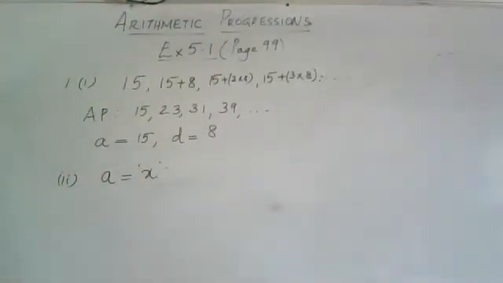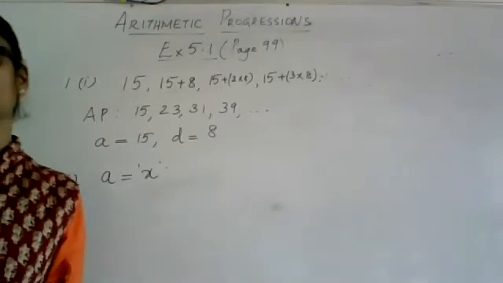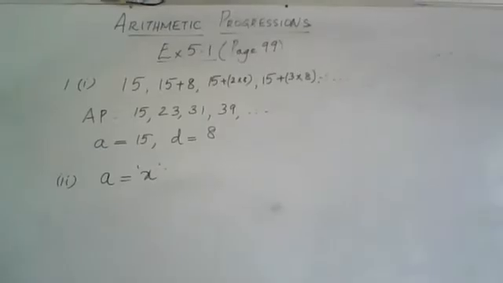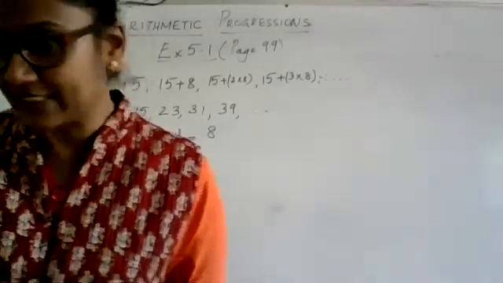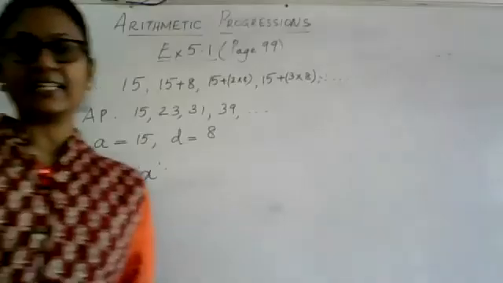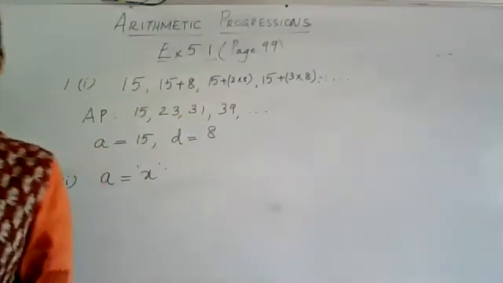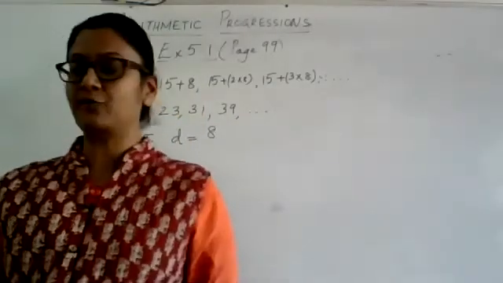Read the problem once again and tell me what will be the second term of this list of numbers. Ma'am, x minus 1 by 4 times x. So x minus 1 by 4 times x will be 3 by 4 times x.